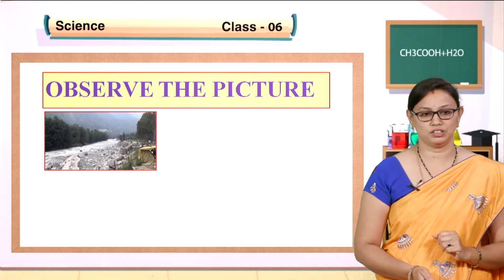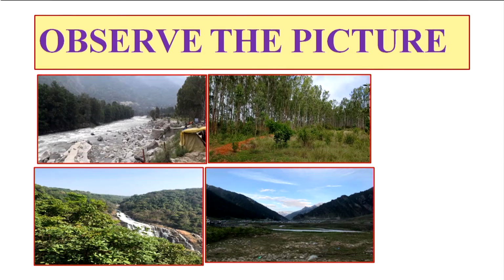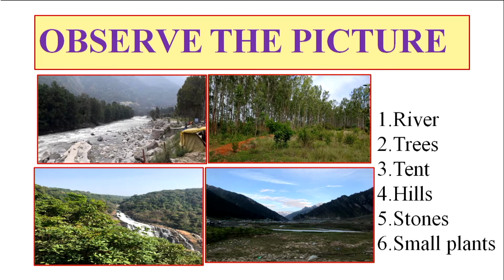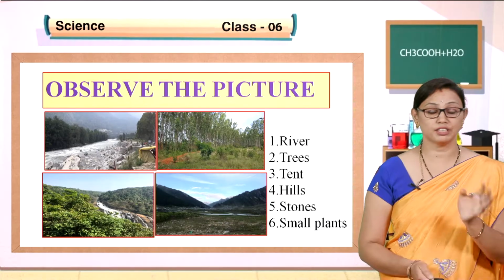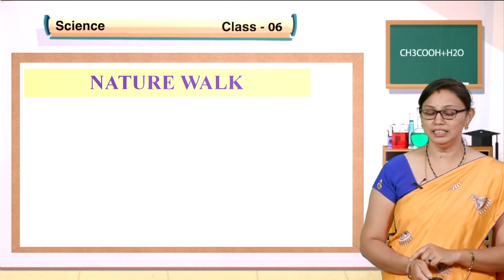Observe this picture, children. Yes, what are you observing, children? You will be observing a river, trees, a tent, hills, stones, small plants. By this you can understand that we see trees and plants everywhere, isn't it right? From this picture you can analyze how plants grow everywhere. So, let us have a walk in nature.